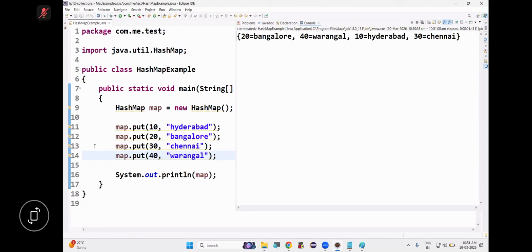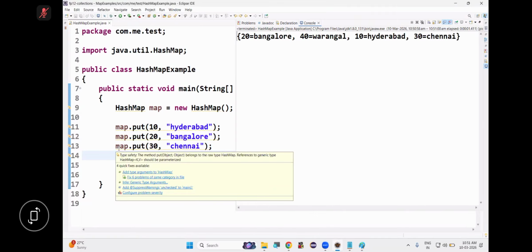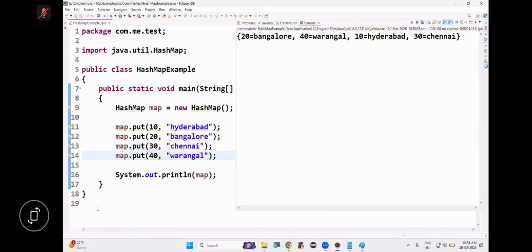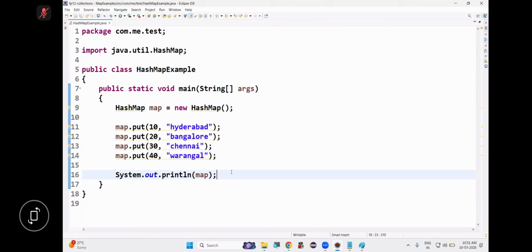Not preserved now. Yes, Hyderabad added first, but Bangalore is there. Bangalore second, but Warangal is coming second. So insertion order is not preserved. Correct or not? Next point. Null is allowed for key, only one. But null is allowed for value any number of times. Anything else? That's it. Right or not?